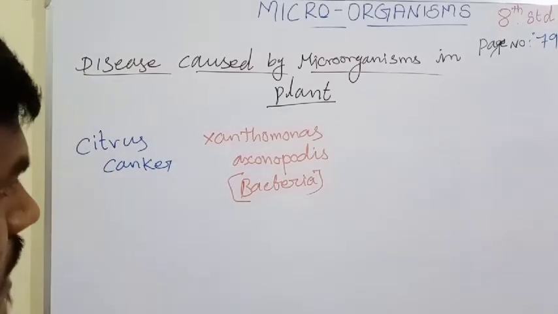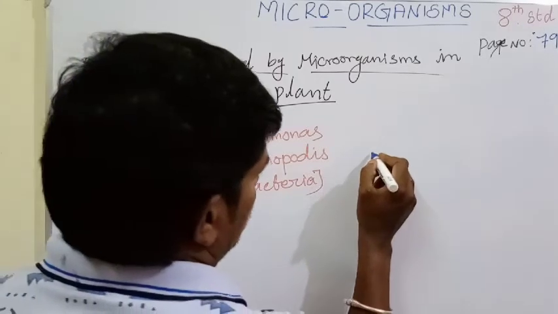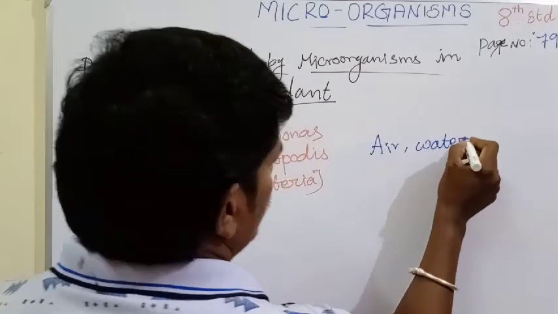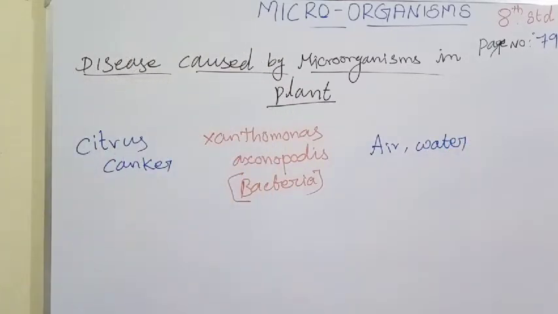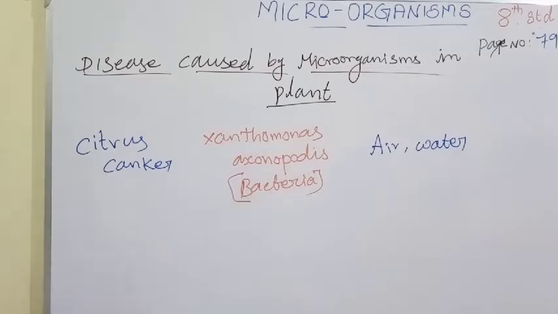How does the disease spread? The mode of transmission is air and water. The symptoms appear on leaves, stem and fruit. As a preventive measure, which treatment should be used? Copper-based bactericide can be used.